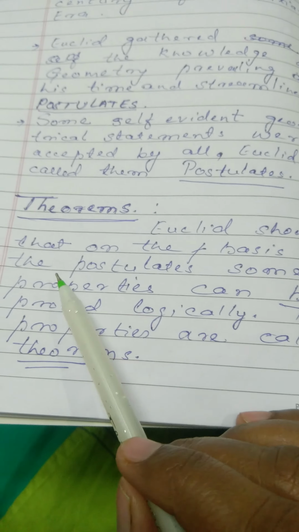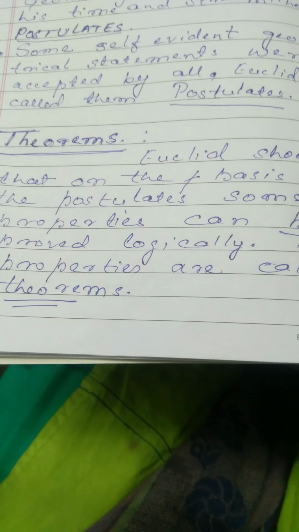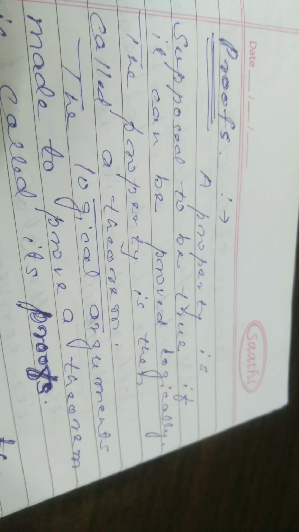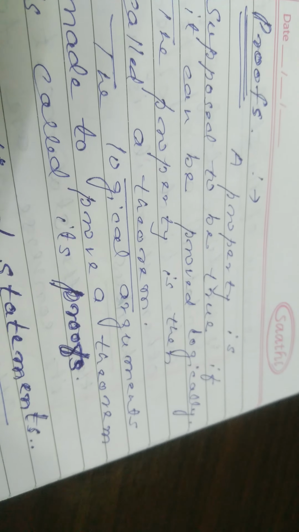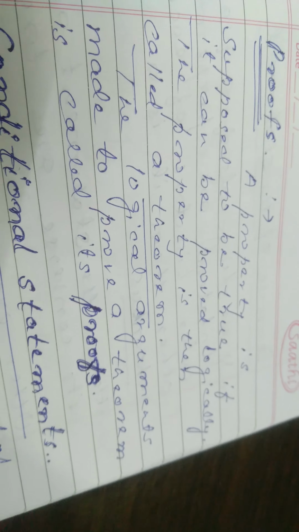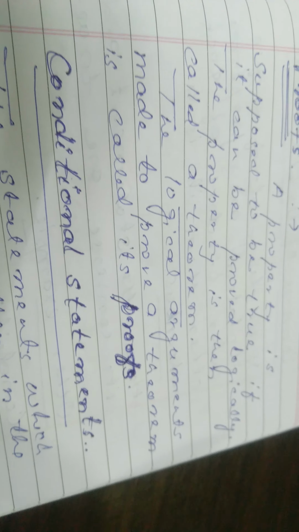Now, theorems. Euclid showed that on the basis of postulates, some properties can be proved logically. These properties are called theorems. Now, proof. A property is supposed to be true if it can be proved logically. The property is then called a theorem. The logical arguments made to prove the theorem are called its proof.